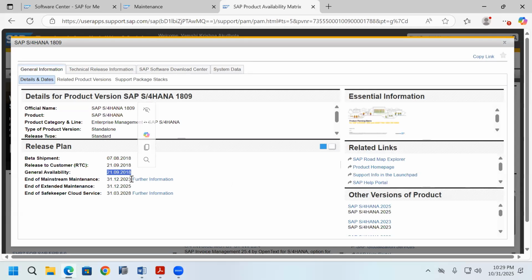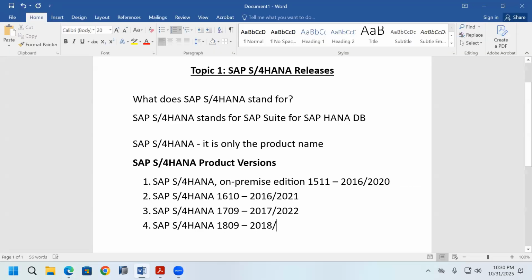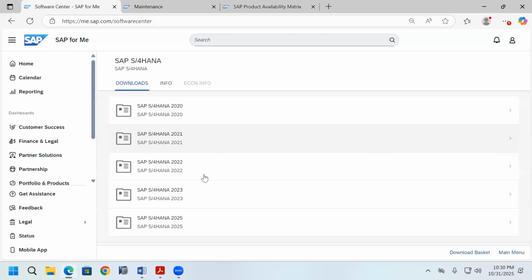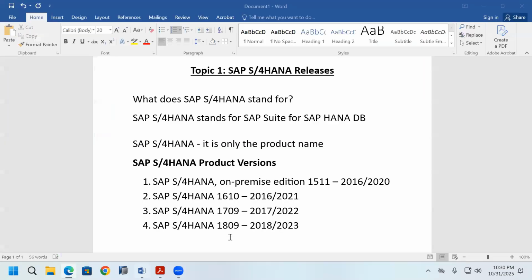In 2023, the mainstream maintenance date is completed. Extended maintenance is running this year and will also be completed. So now it is not possible to install SAP S/4HANA 1809, because that product version is expired.